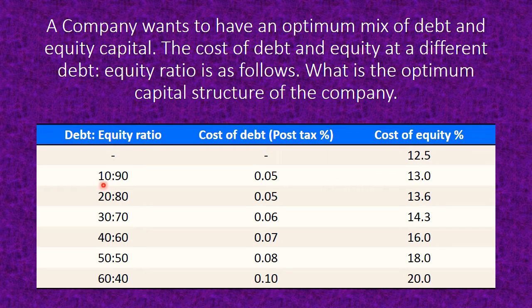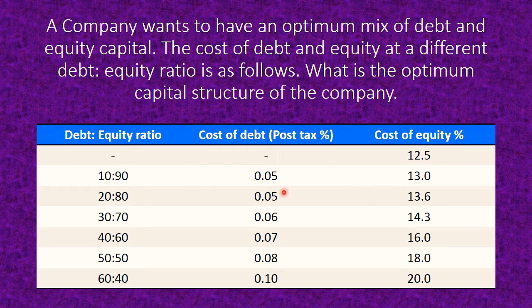But when the company goes for 10:90 debt equity ratio, out of the total capital, 10% would be debt or borrowed funds and 90% would be owned funds. Then the cost of debt would be 0.05, that means 5%, converted into decimal form, and the cost of equity would be 13%.